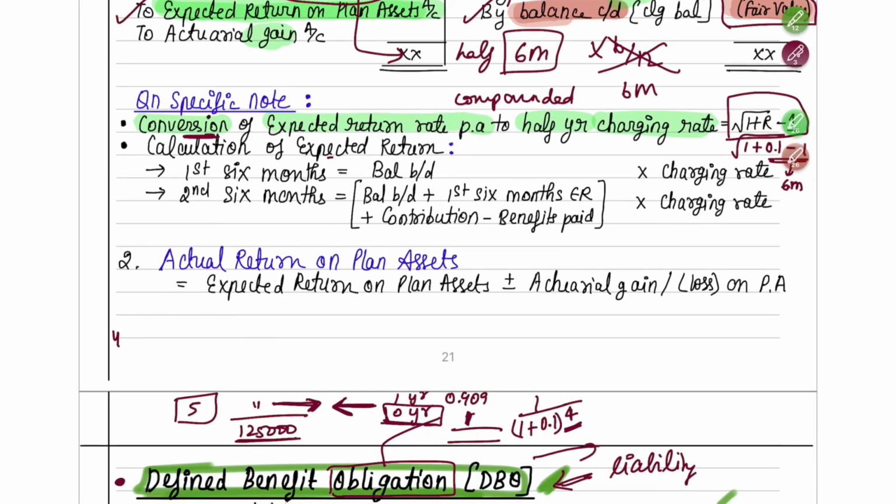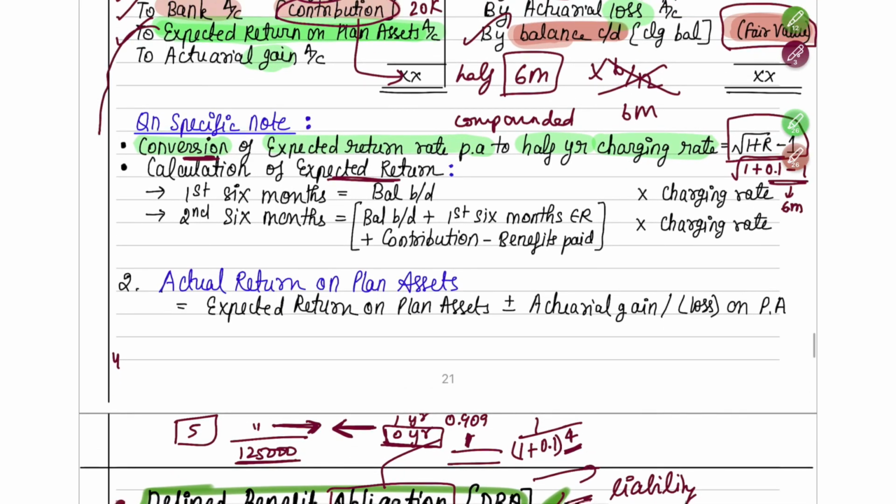And then calculation of expected return, how are you going to calculate it? First 6 months you will calculate on whatever your balance brought down is there. On that you will have to apply the 6 months charging rate, and for 6 months find out what was the return on the opening balance.